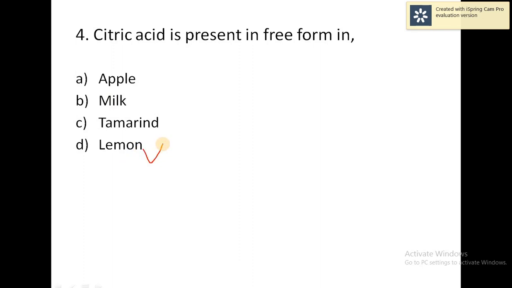Whereas in apple, the acid present is malic acid. Similarly, milk contains lactic acid, and turmeric contains tartaric acid. So lemon contains citric acid. So option D is the correct answer.